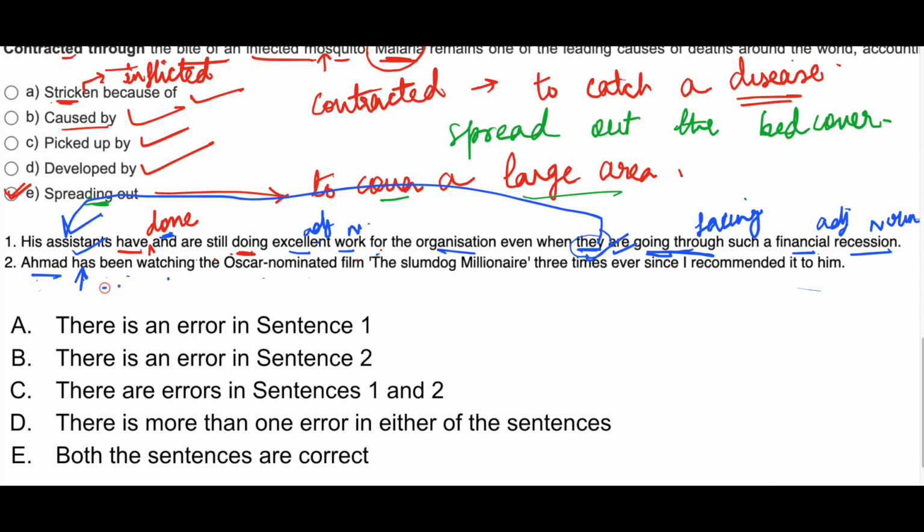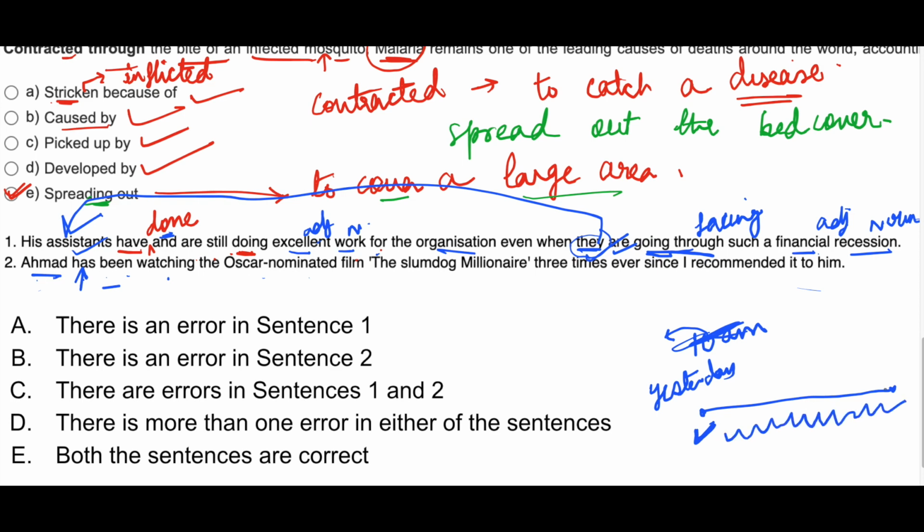Has been watching means continuous, means he started sometime recently, like if right now if it is 10 a.m. he started, suppose yesterday he has started. This is the timeline, just look at the timeline, and since yesterday he is continuously watching. But that is not the case, right? He has watched it 3 times, but it is not continuous. It is not going on and on and on.